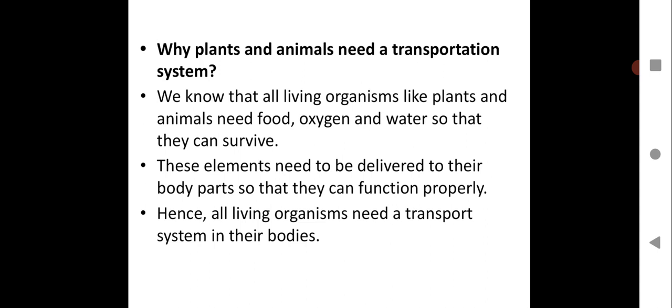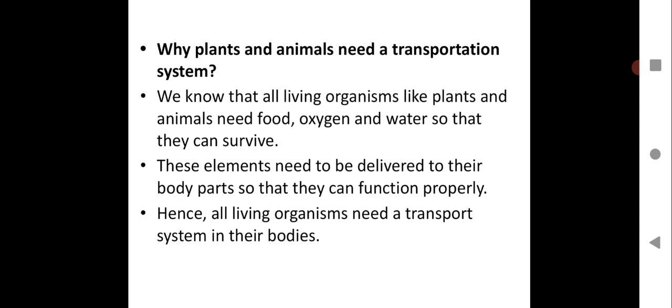Every cell has its own functions to perform, and to perform that function it requires energy, which has to be transported when glucose is prepared in the body. That's how through blood the energy, that means glucose, is given to all the various parts of the body. That's why every living organism requires a transportation system, and every system has a different way of working.